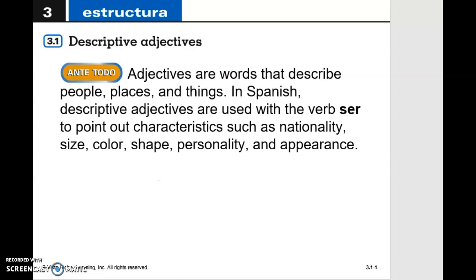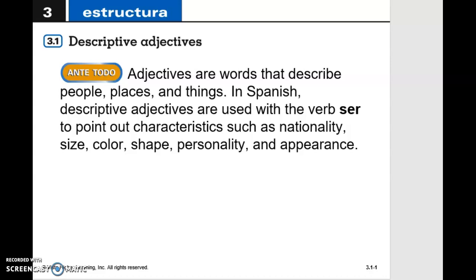So we're going to move on to the grammar, and our first grammar point of this unit is talking about descriptive adjectives. So the adjectives are words that describe people, places, and things. So we also have these kind of adjectives in English, but you're going to see some differences now that are happening when we use descriptive adjectives in Spanish.